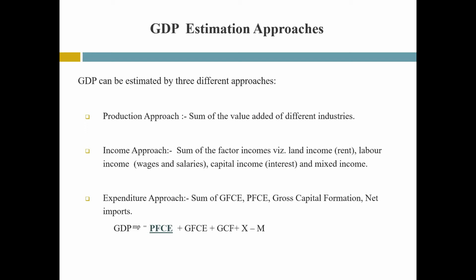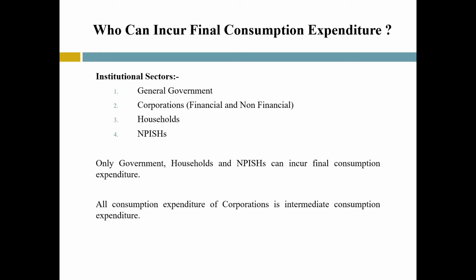In the expenditure approach, GDP is the money spent in purchasing goods and services produced in the economy. Or we can say GDP is the sum of private final consumption expenditure, government final consumption expenditure, gross capital formation, and net imports. Here, we can see PFCE is one of the constituents of the GDP while estimating GDP through the expenditure approach. Having understood the GDP approach, now we move on to the next question.